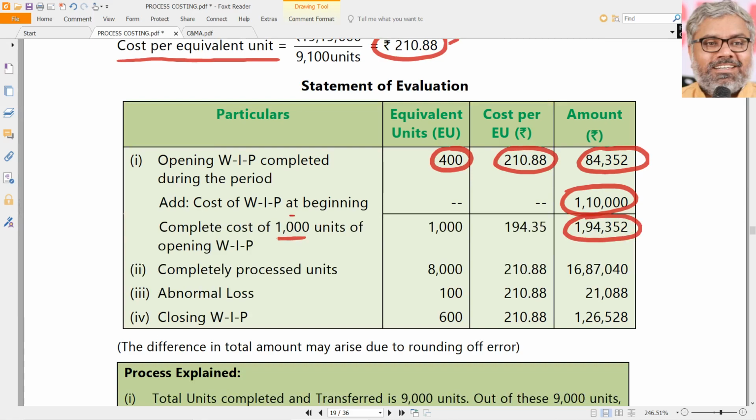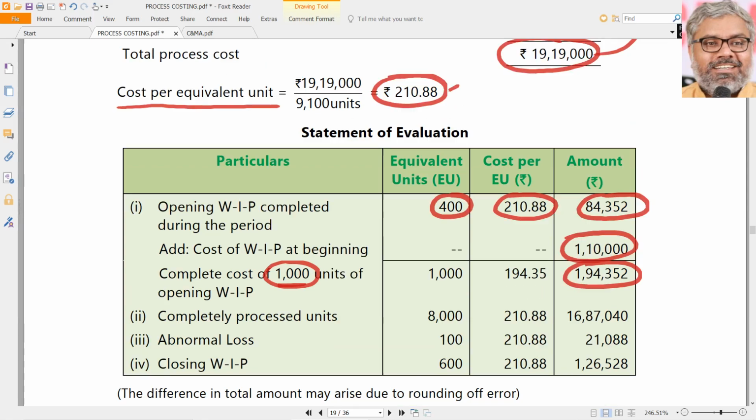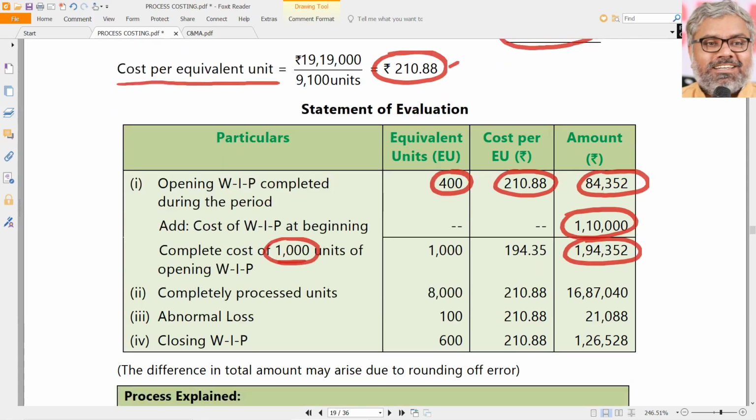Now they are complete. Don't think they are still work in progress. They were in opening work in progress. Now they got completed. What is the total cost? 194,352. Out of that, 84,352 has been done in this period. 1,10,000 was already done earlier. That is about the 1,000 units we are talking about, which are completed now, but taken from opening work in progress.